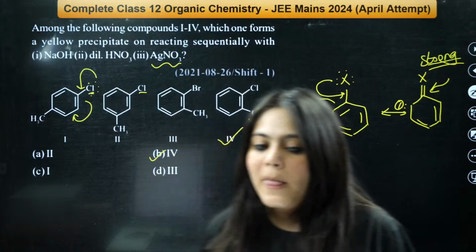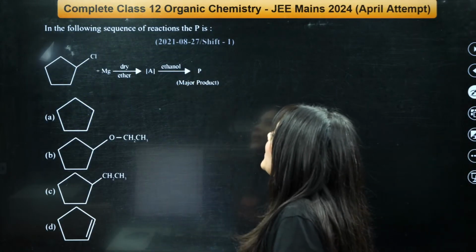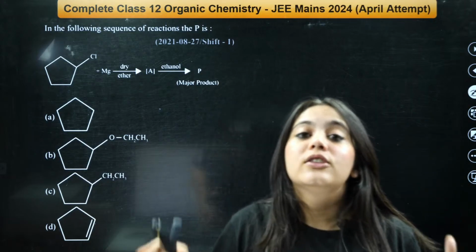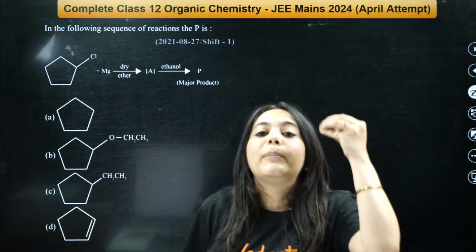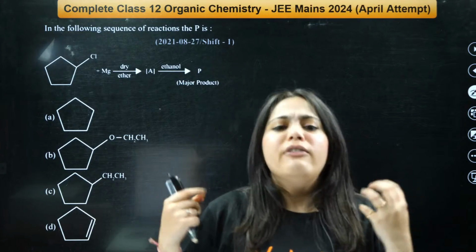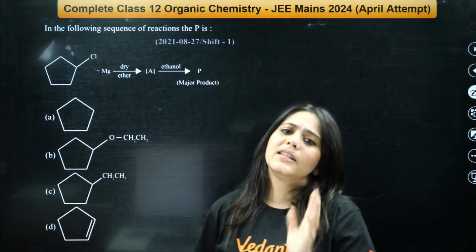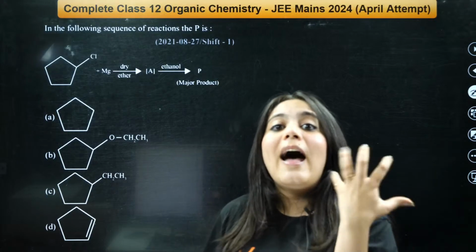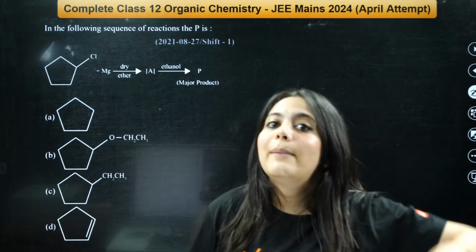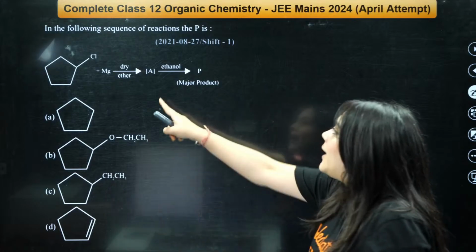Okay, chalo. I'll move on to the next question on your screen. In the following sequence of reactions, the P is... again, this is a very important kind of reaction sequence. Try to approach these questions with a calm and composed mind. Very easy reactions, very easy. Most of them would be simple acid-base reactions, right? You don't have to remember many reagents because right now the focus is on the very basics of chemistry. If we see the current trend of JEE, try to answer this.